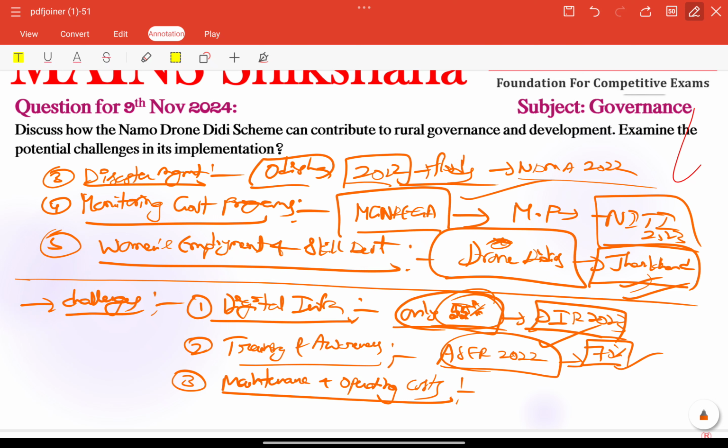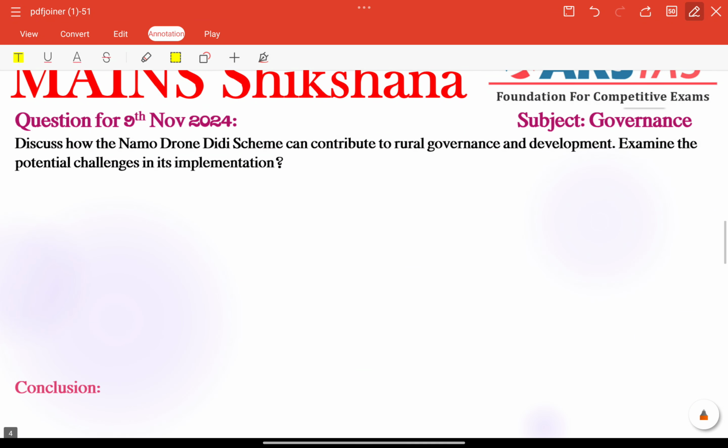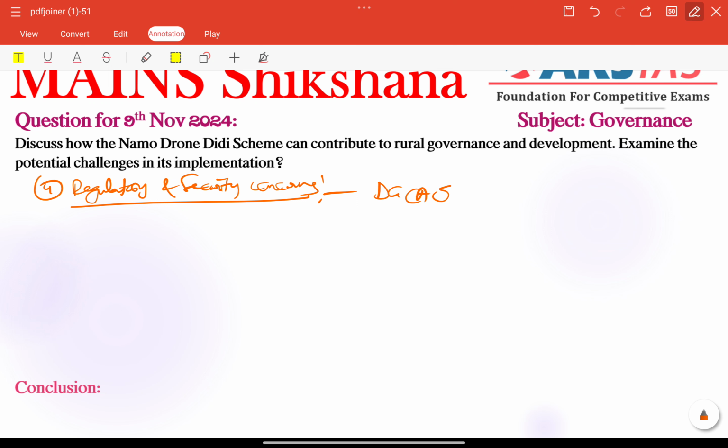For example, high maintenance costs hinder drone adoption also, according to the NITI Aayog report. So the next important point, the fourth important point, is regulatory. Regulatory and security concerns are also very important here. Strict licensing and safety regulations for drones can delay implementation in rural regions especially. For example, we have DGCA guidelines that mandate strict rules for drone operations in 2023.